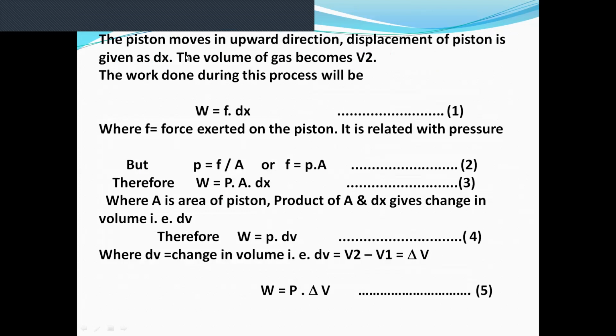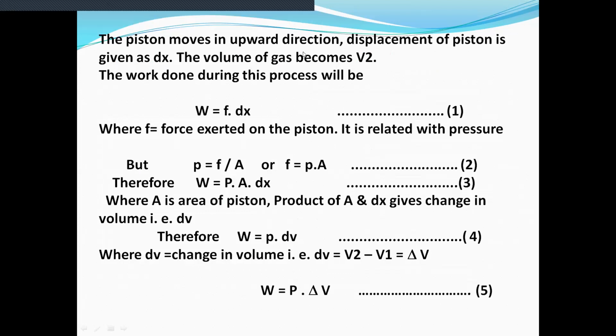As we have seen, the piston moves in the upward direction. The displacement of the piston is given by dx, and the volume of the gas becomes V2. The work done in this process, which is a mechanical work, can be given as W is equal to force into displacement.